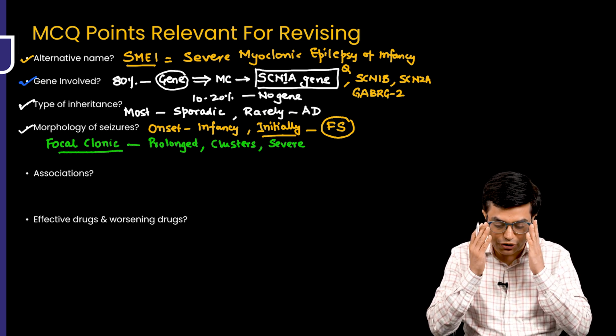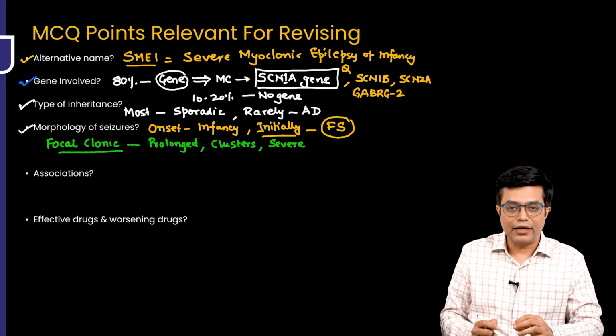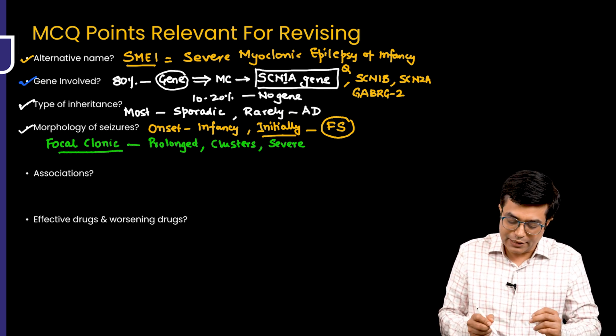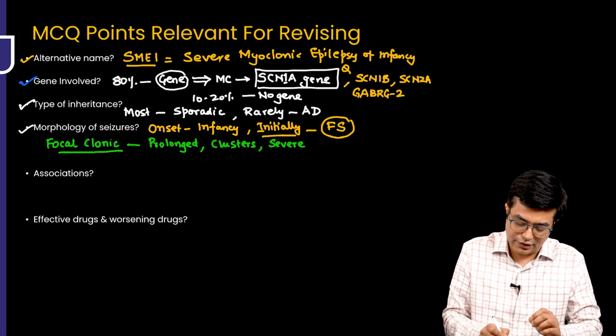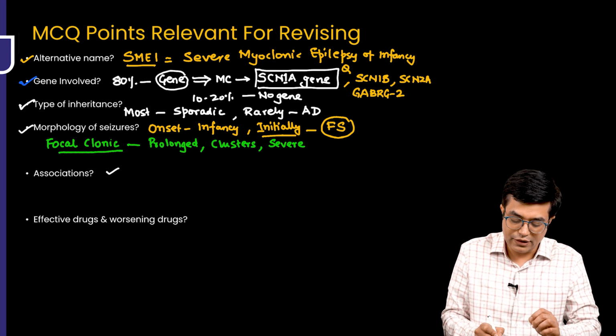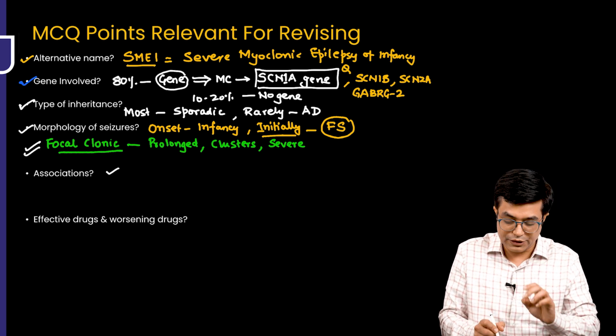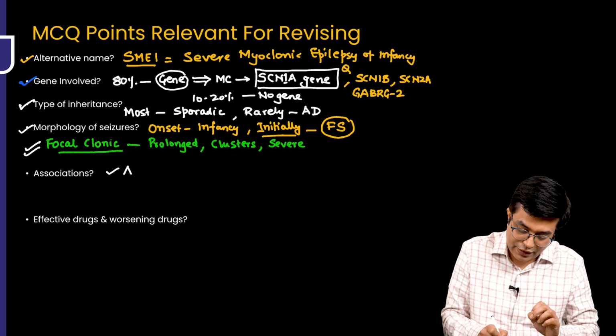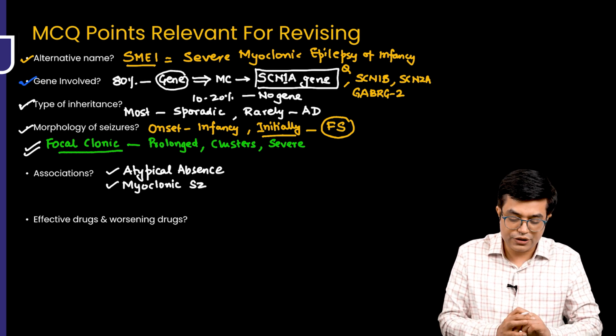Now, what are the associations? You will find that as the age increases, other types of seizures can also be seen. So you can have patients having focal seizures, this will always be there, but the patient can also have atypical absence seizure. The patient can also have myoclonic seizures.